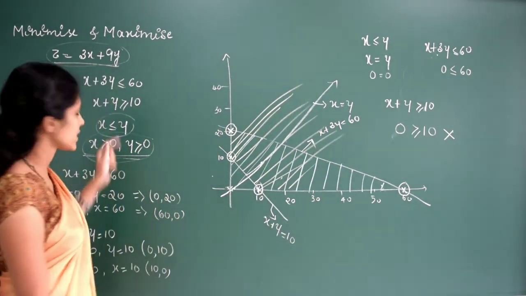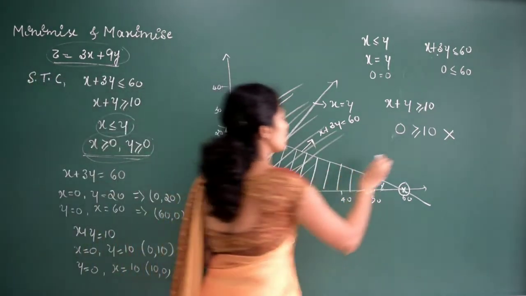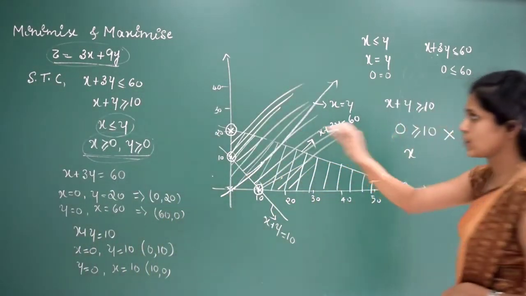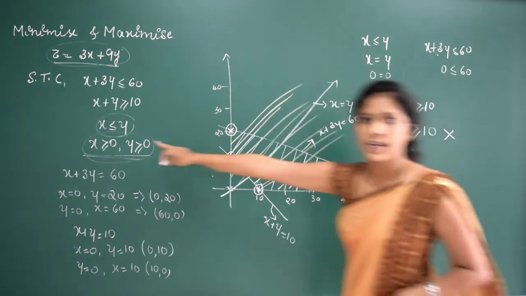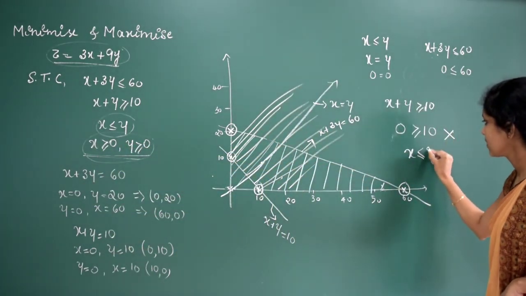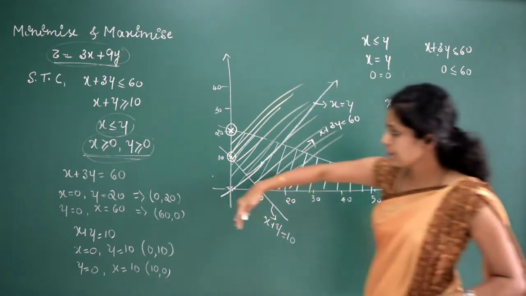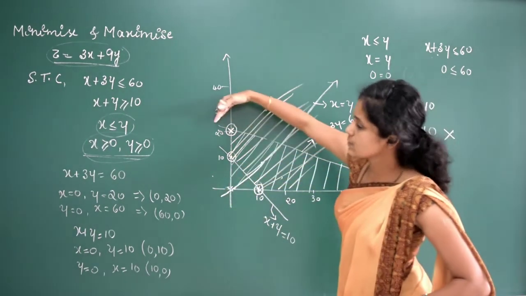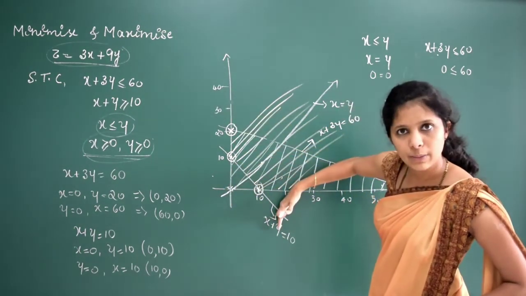Now we'll check with the last one. It is x is equal to y. We have considered x is equal to y, but here the inequality given is x is less than or equal to y. Right? How to check? The line is passing through the origin. So either this may be the region or this one may be the region, right?